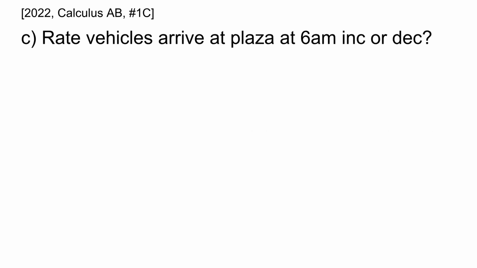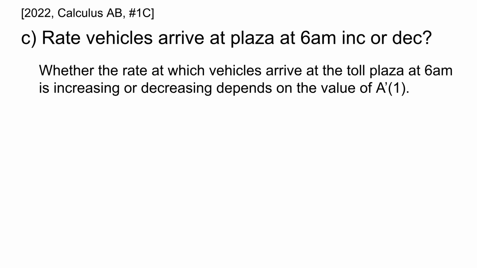In part C of this question, we are asked to determine whether the rate at which vehicles arrive at the plaza at 6 a.m. is increasing or decreasing. Whether the rate at which vehicles arrive at the toll plaza at 6 a.m. is increasing or decreasing depends on the value of A prime of 1.